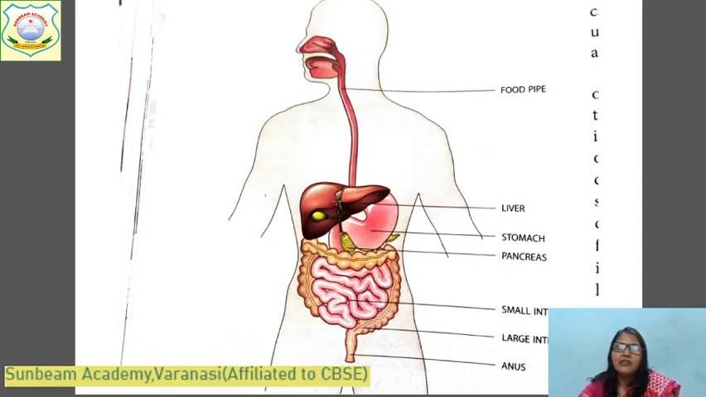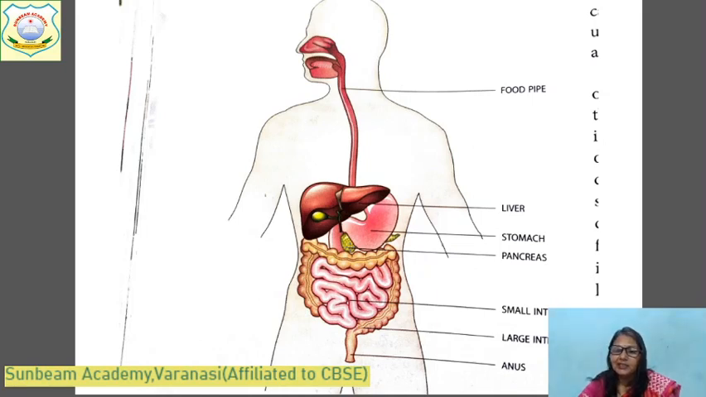And what is the use of the liver, beta? The liver digests and absorbs the harmful chemicals present in the food we eat. And here are the pancreas, and bile juice is produced, which helps in the digestion of fat.